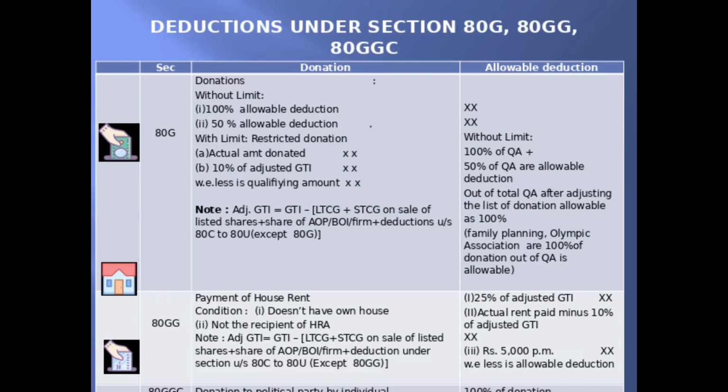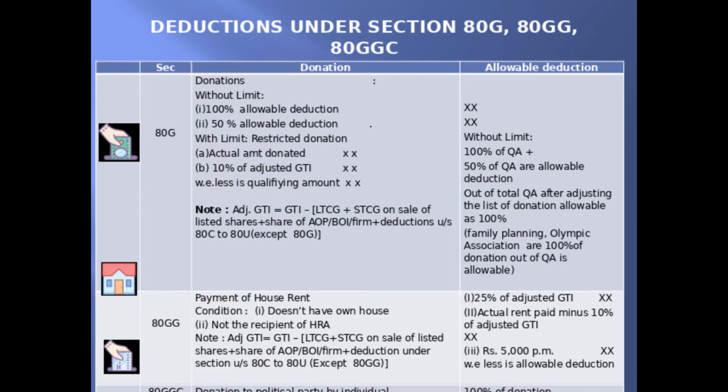And after adjusting these two donation amounts, if there is any remaining donation amount under the qualifying amount, 50% of such qualifying amount is an allowable deduction. The meaning of adjusted GTI is GTI minus long-term capital gain plus short-term capital gain on listed shares plus share of AOP, BOI, firm plus deductions under section 80C to 80U except 80G.